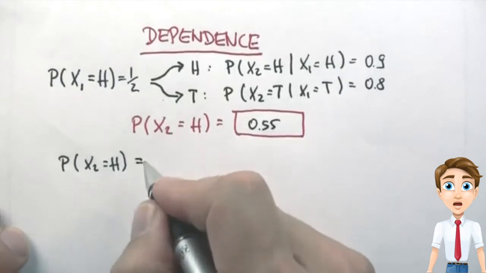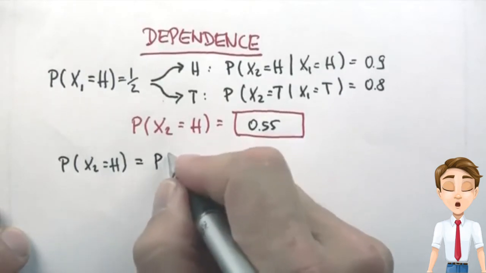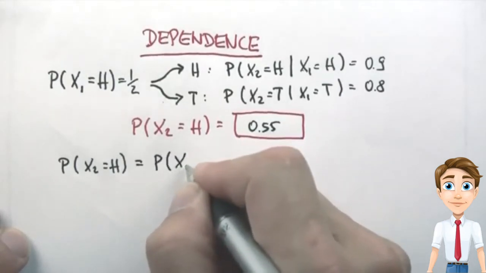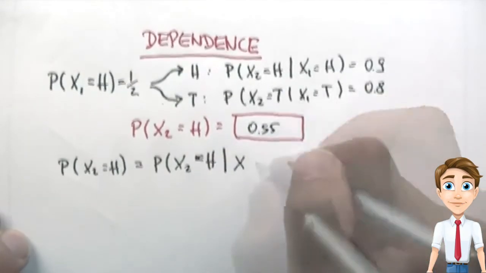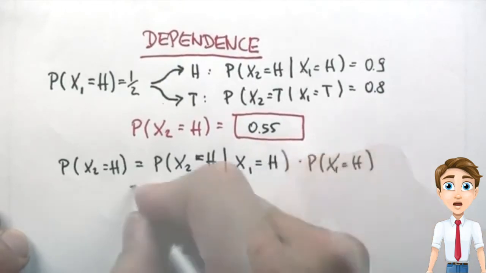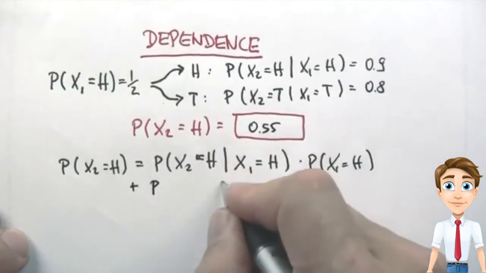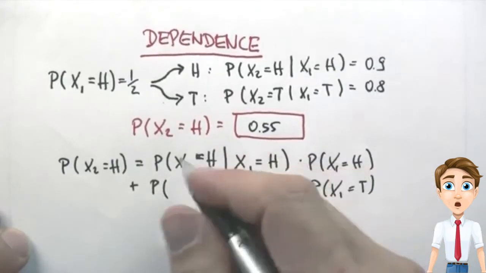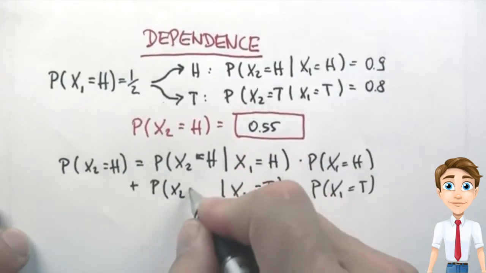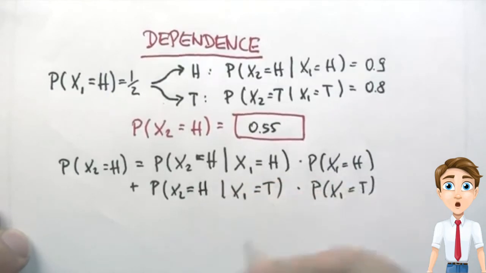Let me just write both of them down. So first of all, it could be the probability of X2 equals heads, given that X1 was heads already. Now I have to add the complementary event. Suppose X1 came up tails, then I can ask the question, what's the probability that X2 comes up heads regardless, even though X1 was tails?